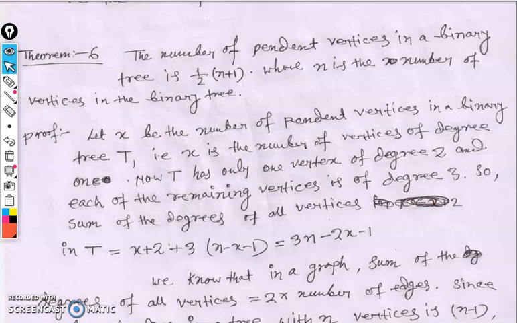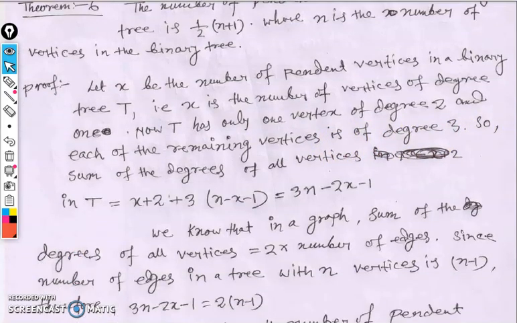What is the definition of a pending vertex? A vertex is said to be a pending vertex if its degree is 1. So let x be the number of pending vertices in a binary tree. আমি ধরলাম x খানা pending vertex আছে কোনো একটা ট্রিতে, ঠিক আছে? That is, x is the number of vertices of degree 1, সেই সমস্ত vertex যার degree 1. Now the tree has only one vertex of degree 2, it's the root vertex. Binary tree একটা vertex যার degree 2 থাকবে, and each of the remaining vertices is of degree 3. That means the remaining vertices should be degree 3.